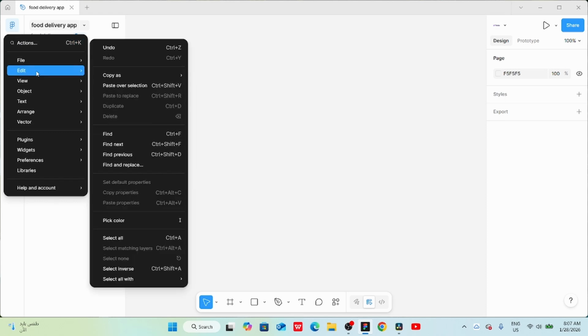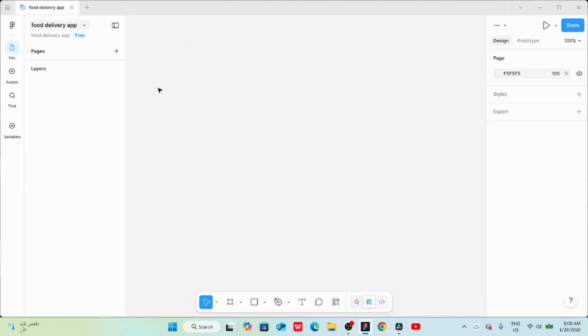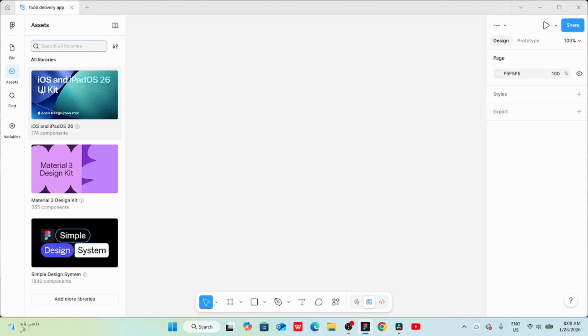Here we have options like File, Edit, View, Object, etc. I am also not going to discuss these options in this video. Next, let's talk about Assets. In the Assets panel, we can find reusable components that we have created in this file, such as buttons, icons, cards, etc. If you don't know what components are or how they work, don't worry, I'll explain everything about components in another video.